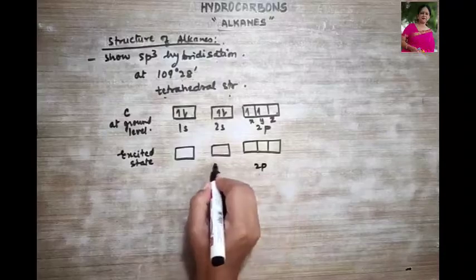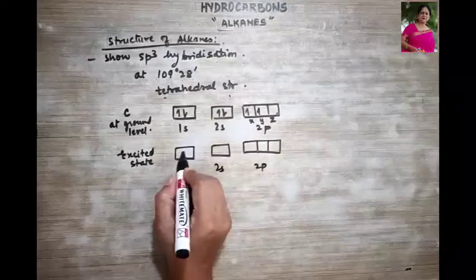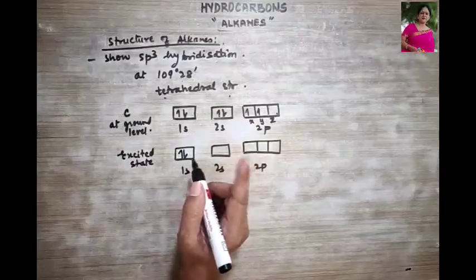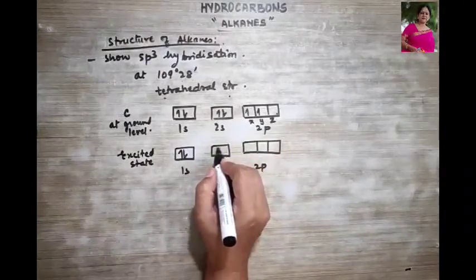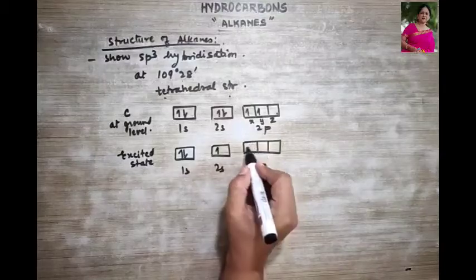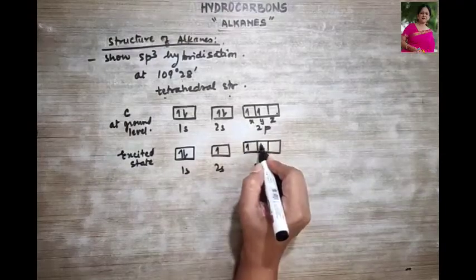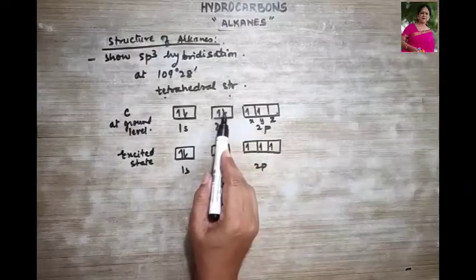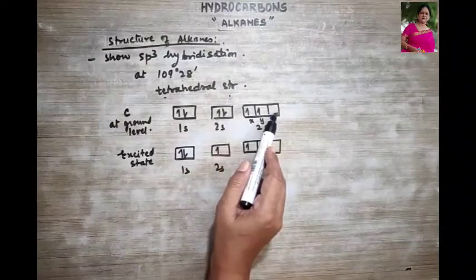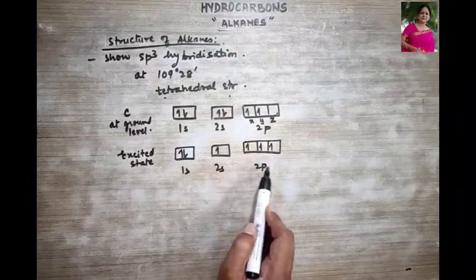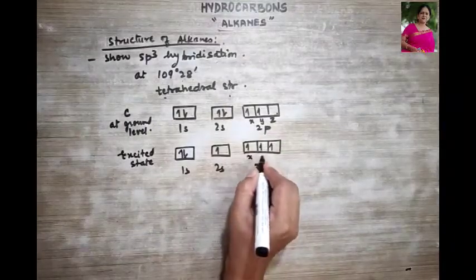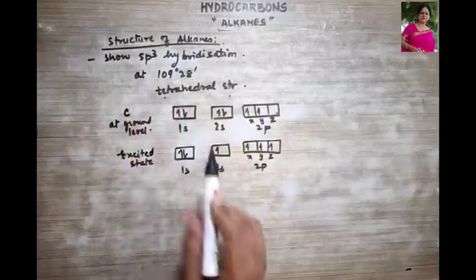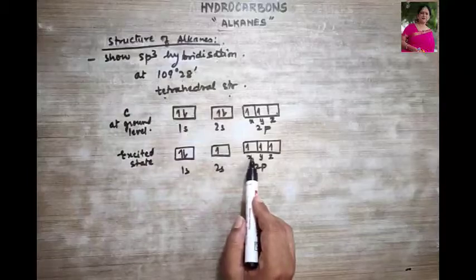This is 2p, 2s, 1s. So what is it going to show? Now, if you remember Hund's rule, it will first fill up all the orbitals, then it will go back. So this electron is going to jump where? To the last orbital of your 2pz. Clear? So now you can see S is half filled and P is half filled.